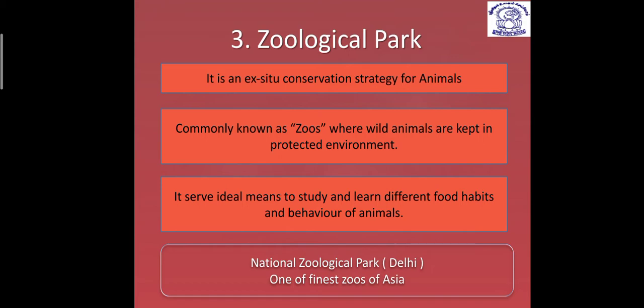I hope you have visited the zoos in your nearby areas, where wild animals like tiger, lion, and elephant are all kept. So how do they help? They serve as an ideal means to study and learn different food habits and behavior of animals.